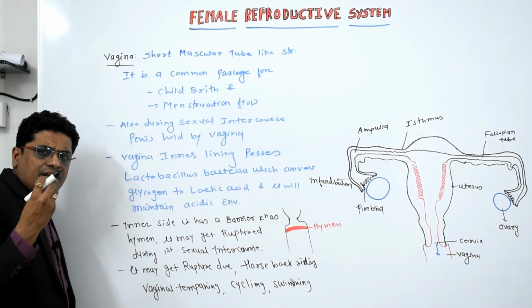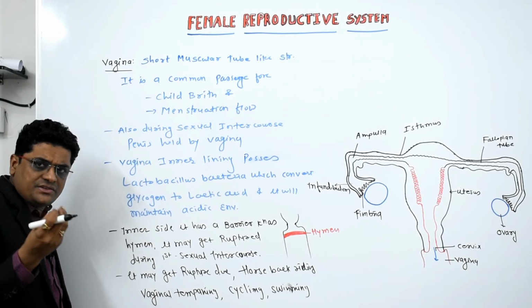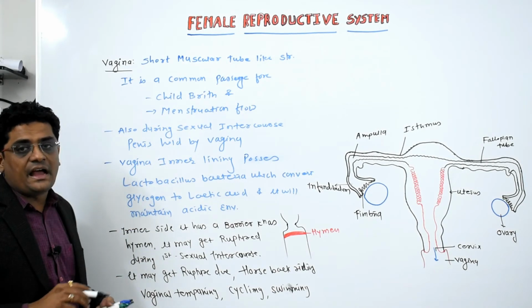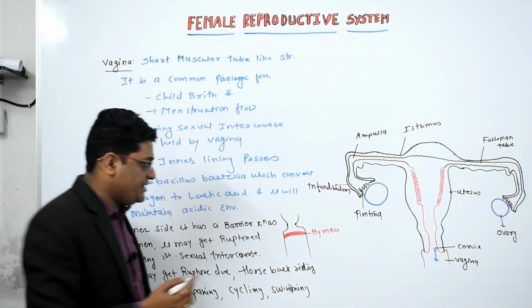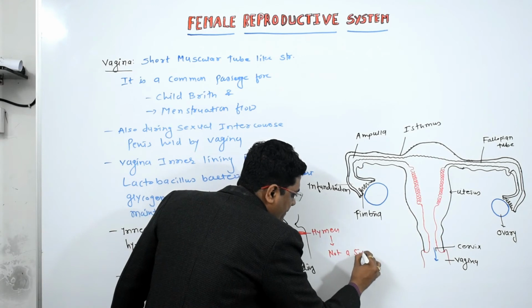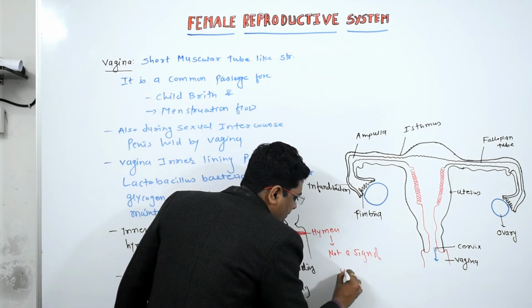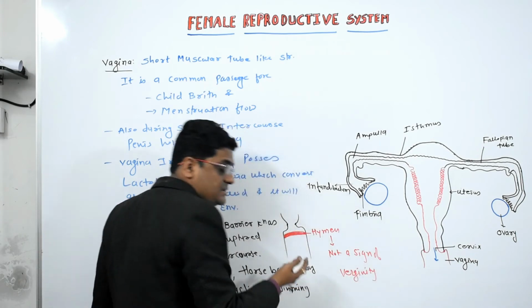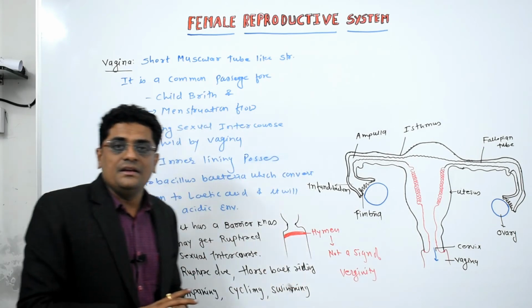These are a number of reasons through which the hymen gets ruptured. That's why we cannot say the hymen is the sign of virginity. Clear? Because it may get ruptured due to some other reason.